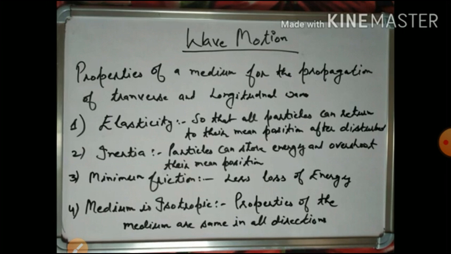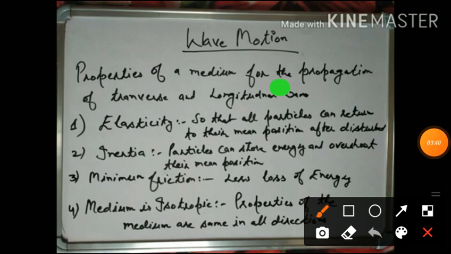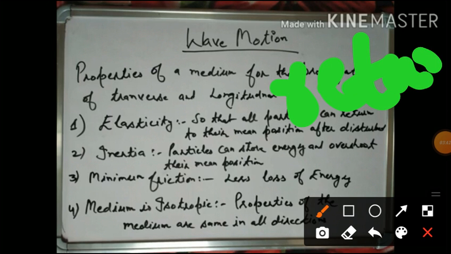Wave motion: properties of the medium for the propagation of transverse and longitudinal waves. There are mainly four properties: elasticity, inertia, minimum friction, and the medium is isotropic. First one, elasticity, so that all particles can return to their mean position after disturbance. Elasticity means all the particles return to their mean position.